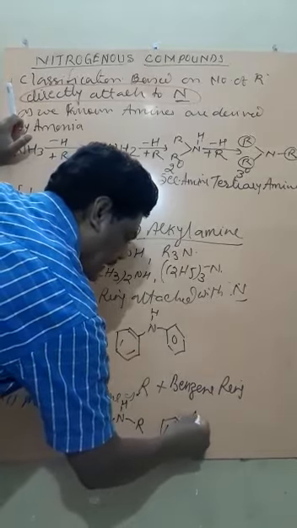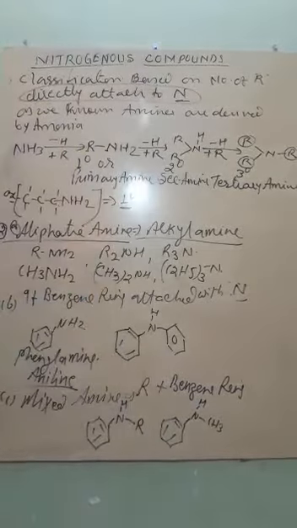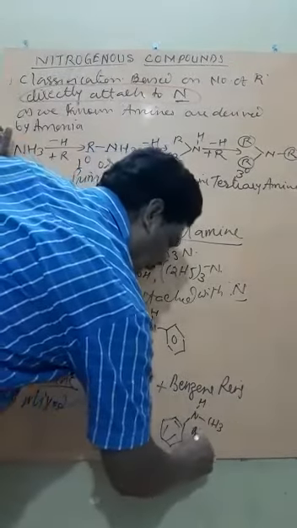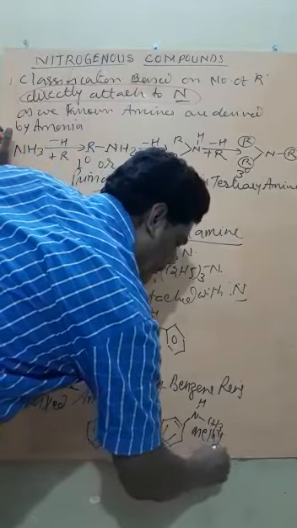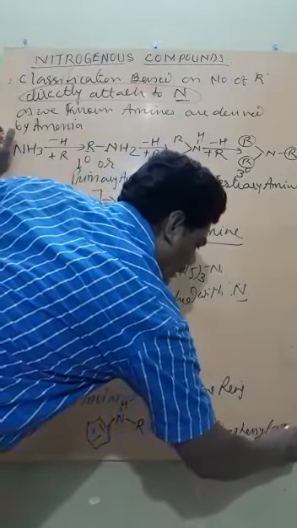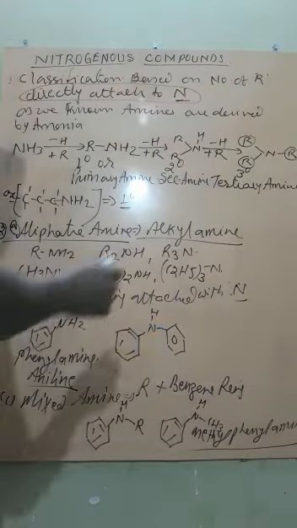Like here, N, H, and this is CH3. Now that becomes methyl phenylamine. Methyl phenyl amine. Amines are the compounds containing one N, isn't it?